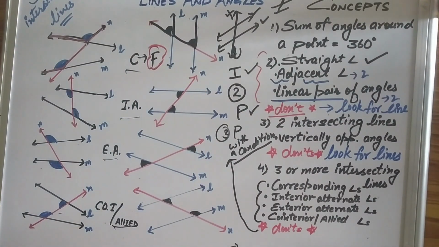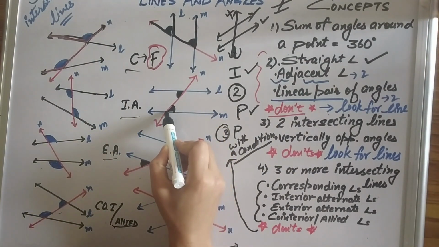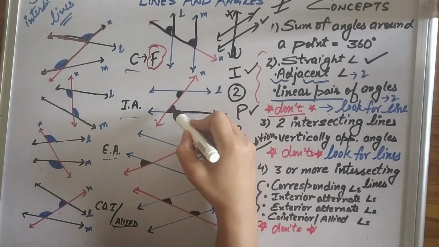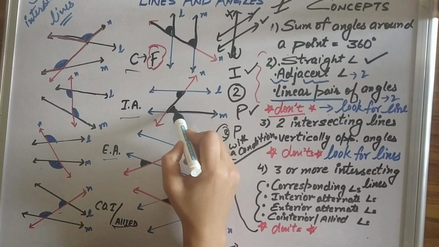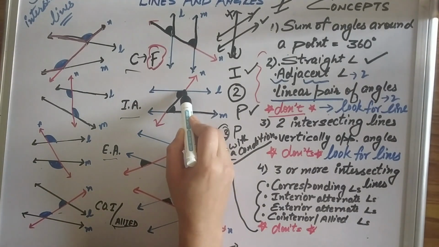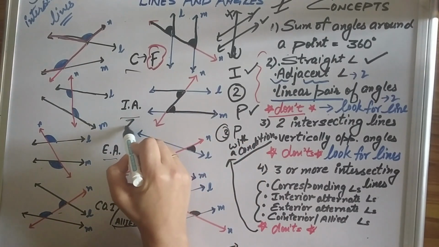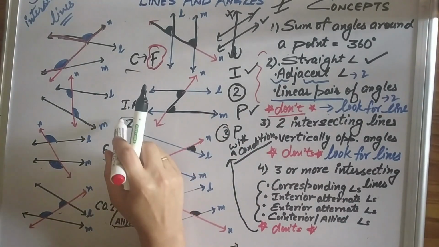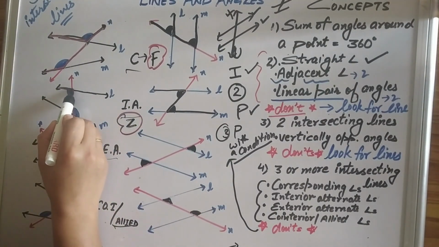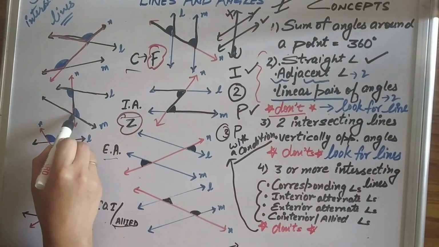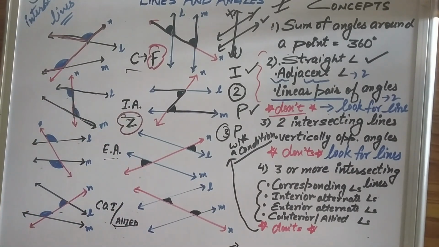For the interior alternate angles, these are two interior alternate angles. I am focusing here, the two arms for this are this and this. These are the two arms for this angle, and for this, this and this. Can you see what figure this is? This is Z. That means the identification mark for alternate interior angles is Z. It is also here. I'm overlining the two arms of this angle and then this angle. It's again Z but a distorted one because the lines are not parallel.